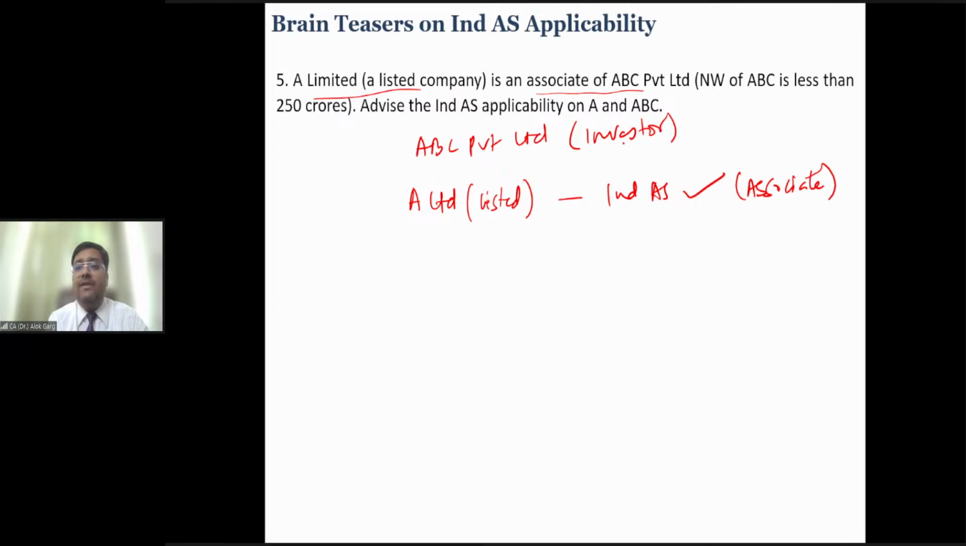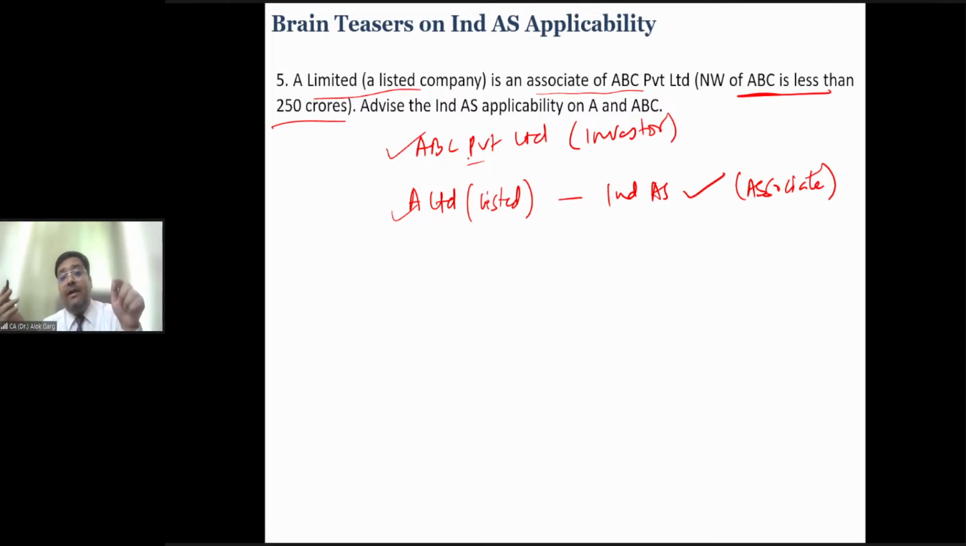And the net worth of the investor is less than 250 crore. Means going by the individual criteria, Ind AS is not applicable on ABC, but Ind AS is applicable on A Limited. So this ABC Private Limited is not a parent. It is an investor. It is not a father. It is an uncle. ABC Private Limited is an investor. It is not a parent. So on ABC Private Limited, Ind AS will not be applicable due to the automatic route, right?